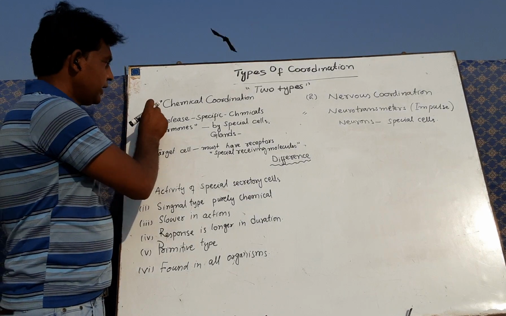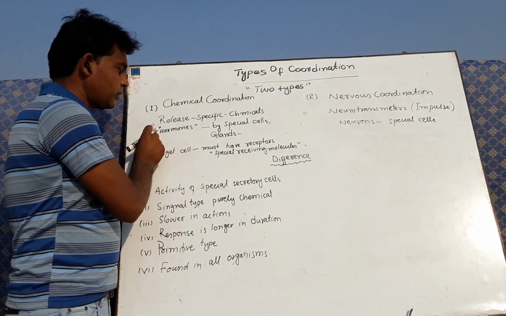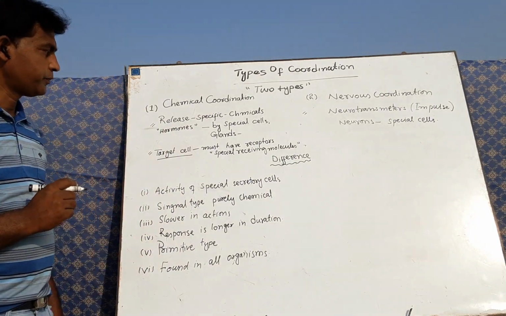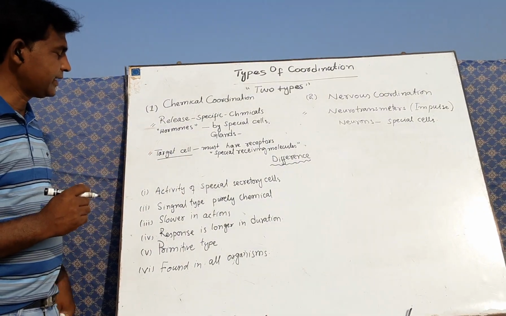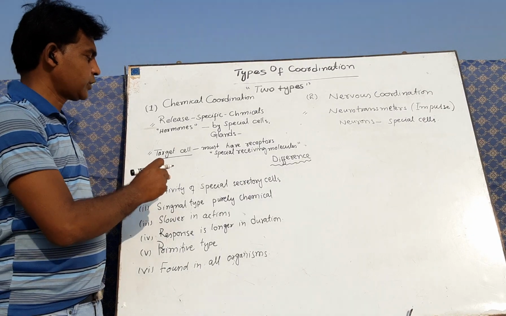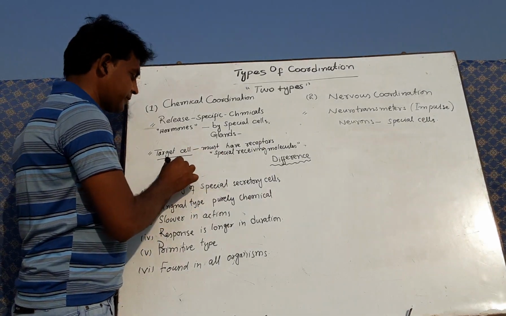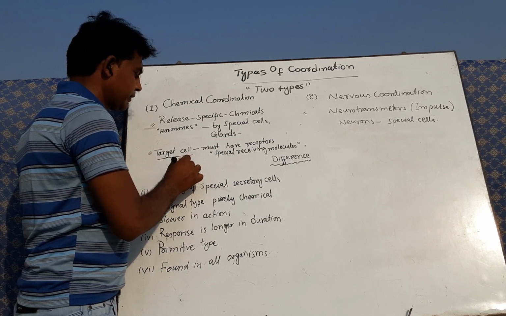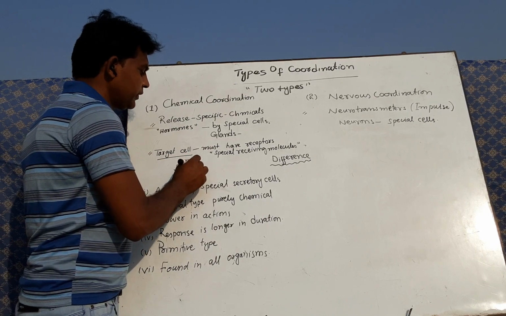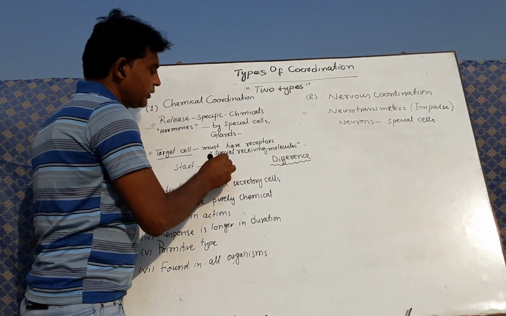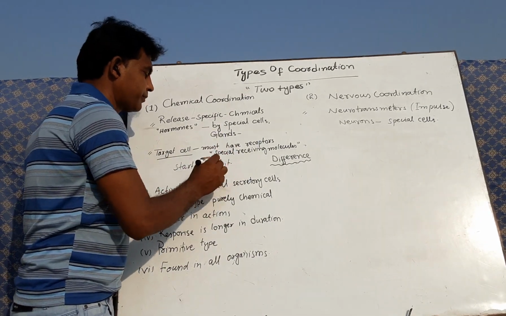Hence, in chemical coordination, there would be target cells to receive the secreted hormones, which would be for them either to start their function or to inhibit their performance.